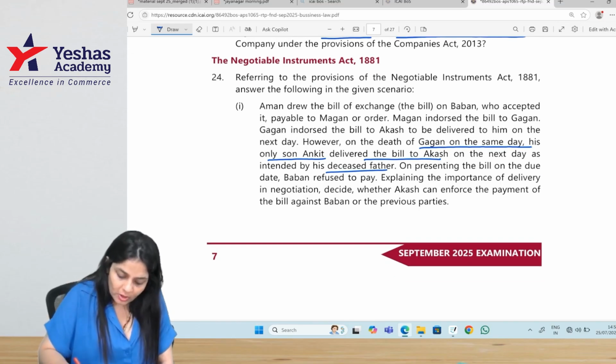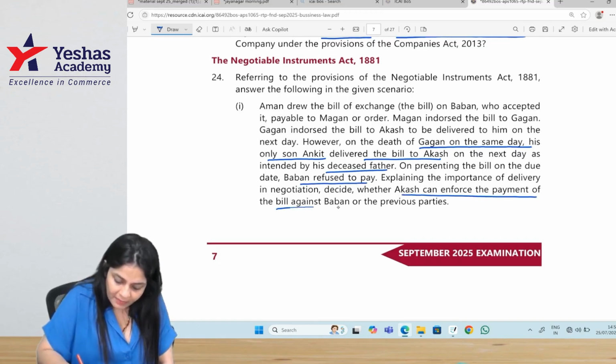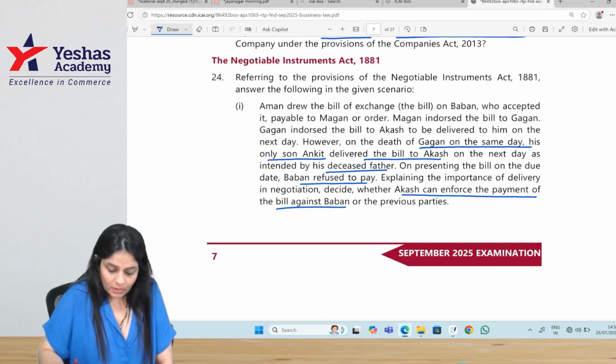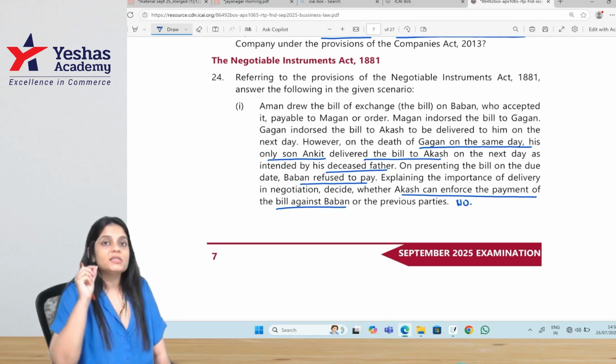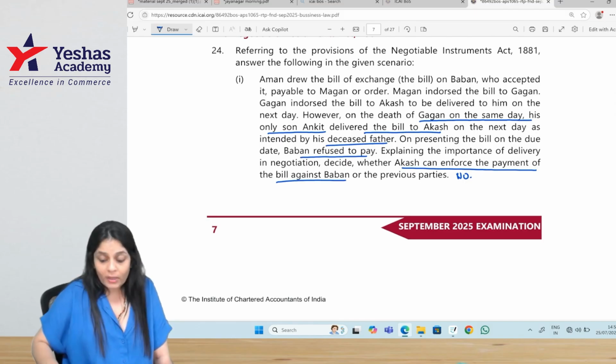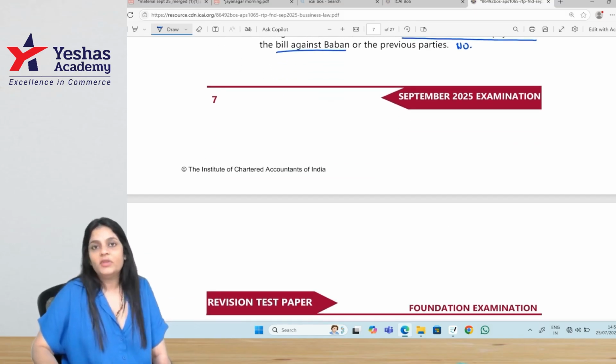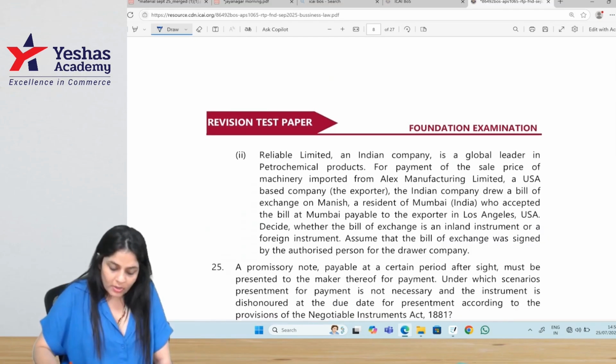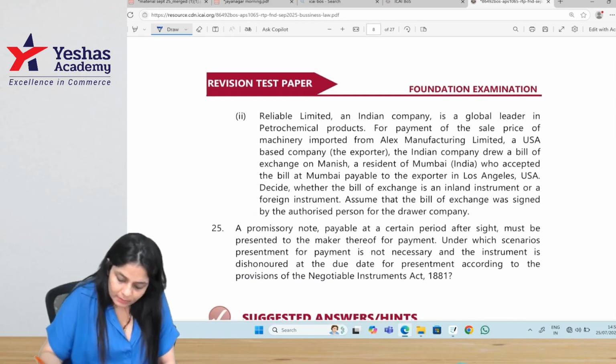So, on presenting the bill on the due date, Baban refused to pay. Decide whether Akash can recover the payment of the bill against Baban or the previous parties. No. Endorsement is valid only when it is completed by delivery. Here, since the instrument was not completed by delivery, the endorsement is not valid. The legal heirs cannot complete the delivery on behalf of the endorser on death. So he cannot recover.